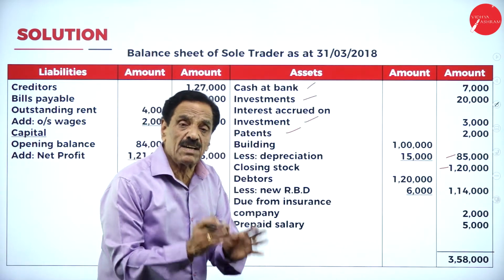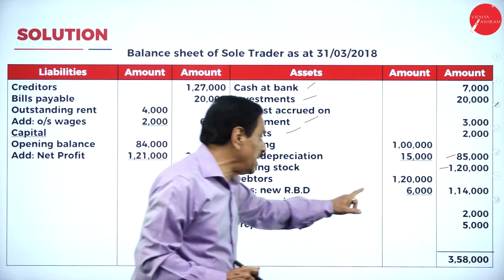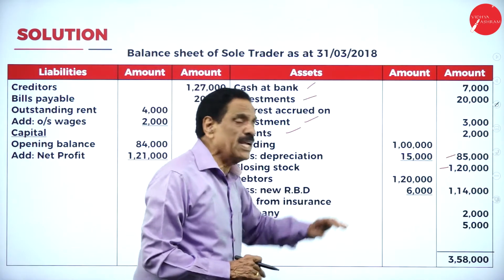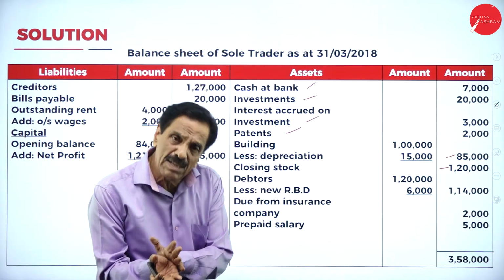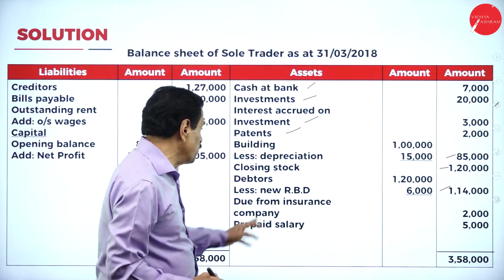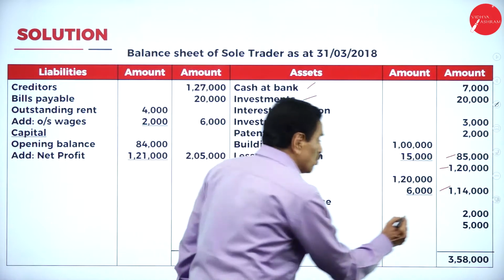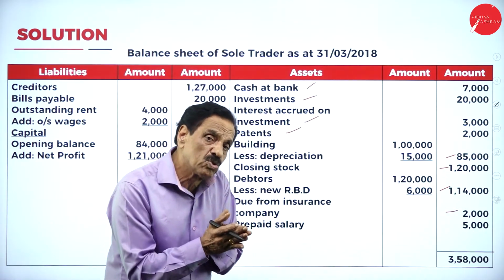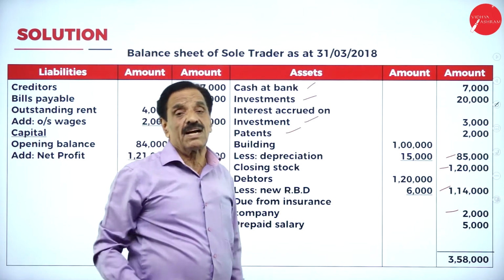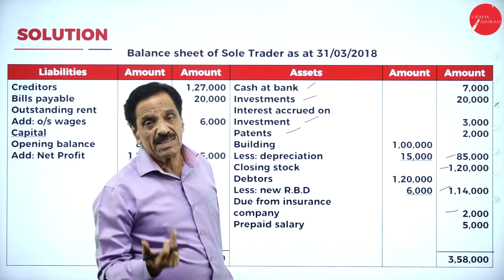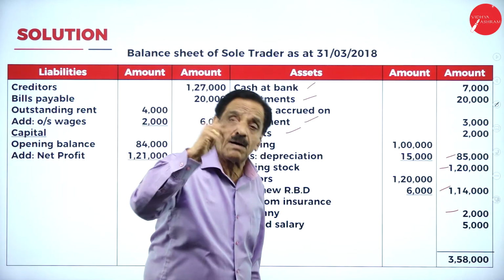Then your debtors: from the customer, how much money do you have to receive? 1,20,000. How much is doubtful? New RBD may come, may not come, 6,000. What's the balance to receive? 1,14,000. Due from insurance company is 2,000. This is from adjustment. We are going to receive 2,000. What's the total stock destroyed? 3,000. How much are you going to receive? 2,000. Then the balance 1,000 will come to the profit and